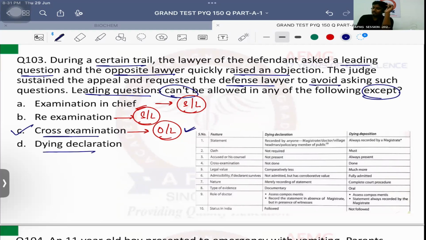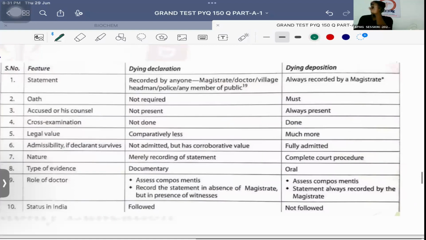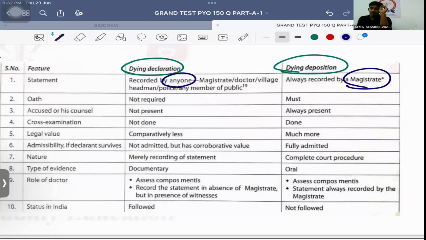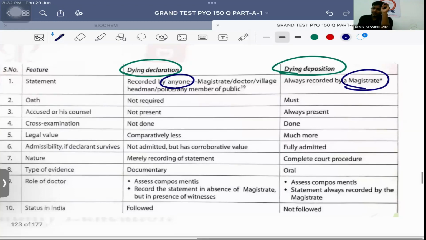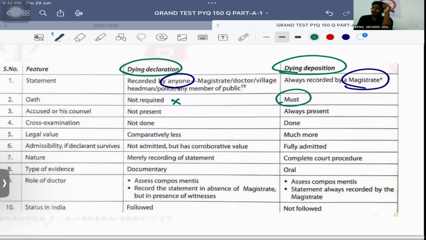You will say dying declaration. Please remember dying declaration and deposition. Just remember this as important. Dying declaration and deposition is the recording of a statement of a person or a victim who is dying. Okay, at that time. Dying declaration can be recorded by anyone, police, doctor, magistrate. But deposition is always and always recorded by a magistrate. Oath is not required in declaration, but it is always required in deposition. Defense lawyer or the accused should not be present in declaration, but should always be present in deposition.